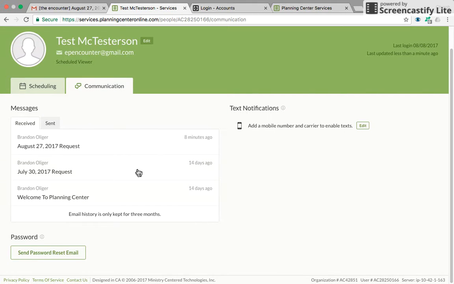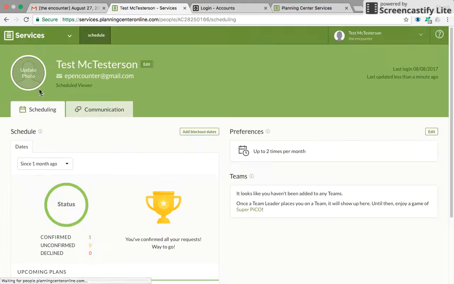If you need to reset your password, you can do that. And then text notifications, you can edit that over here in communications. So you can click that edit button, set that up for yourself. Put a picture in there too. That way we always remember we're dealing with a person and not just a name in a system.